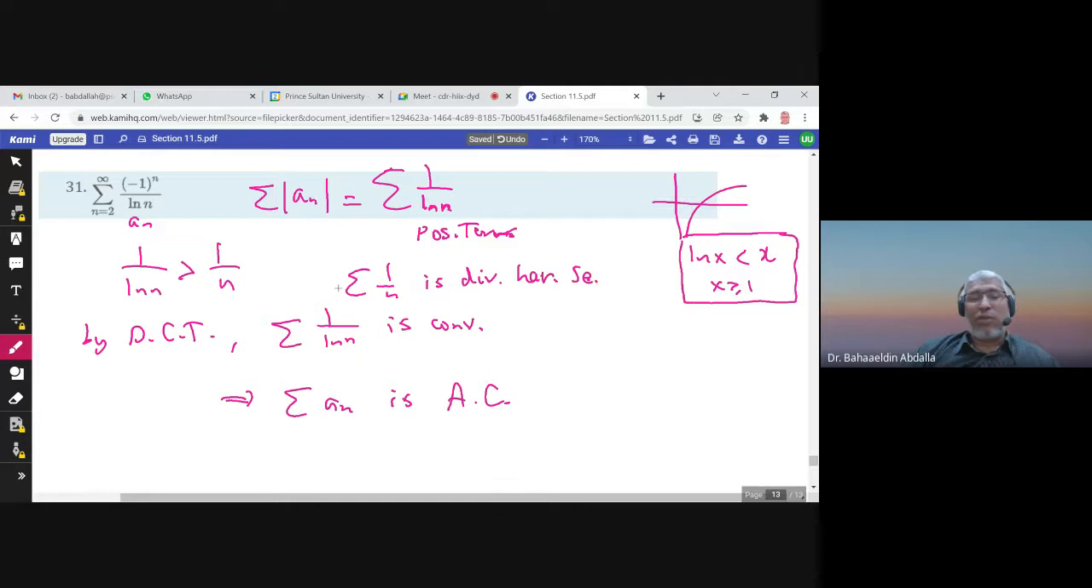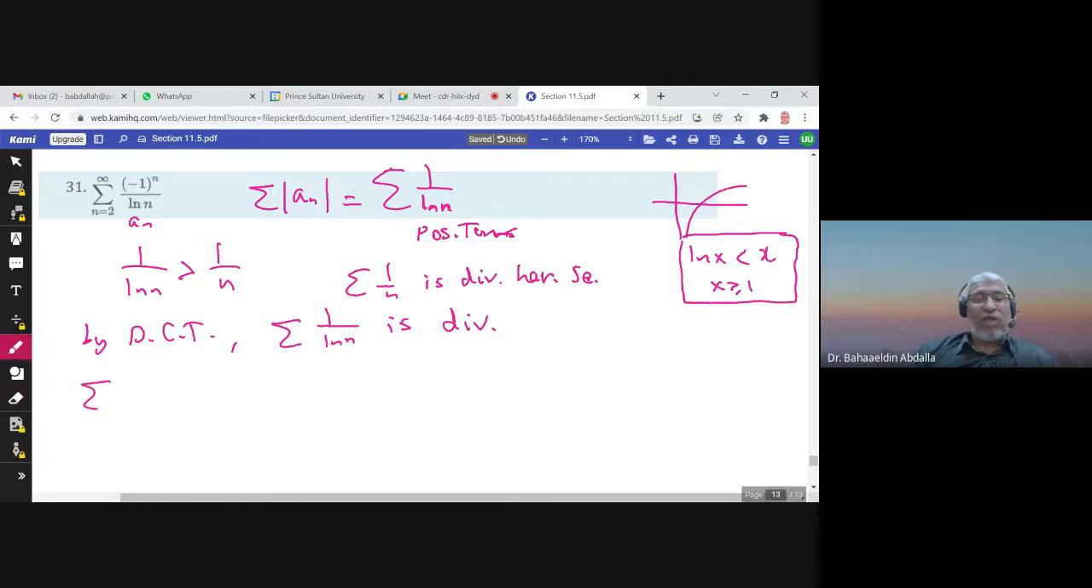Sorry. Summation 1 over n is divergent. So how can you conclude that it is convergent? This is divergent. By direct comparison test, this series is divergent, not convergent. So it's not absolutely convergent. Could it be conditionally convergent?